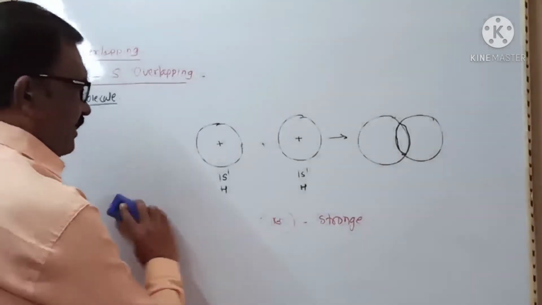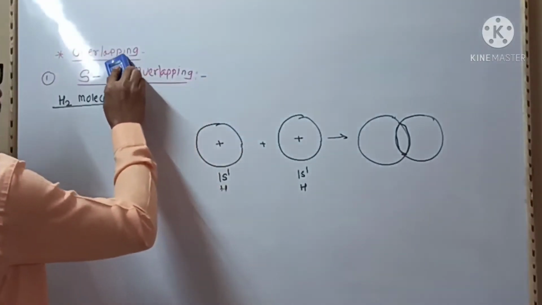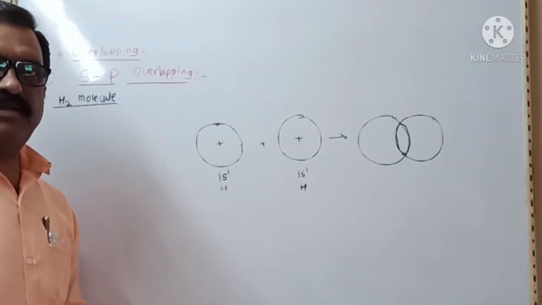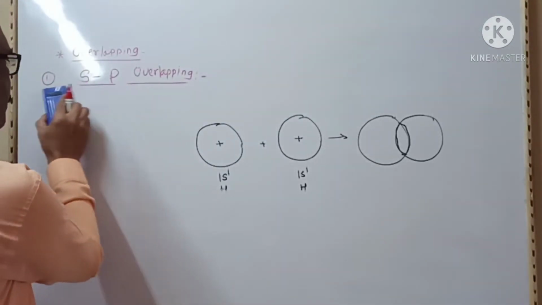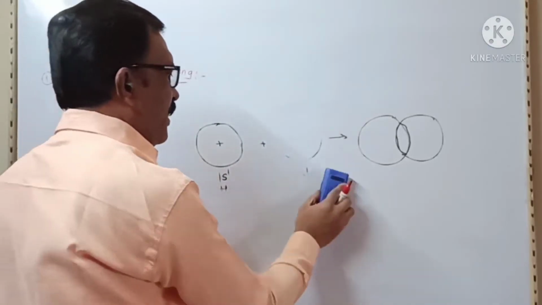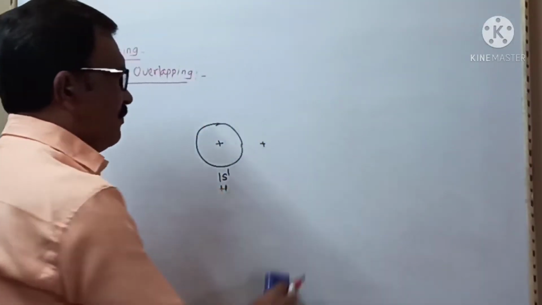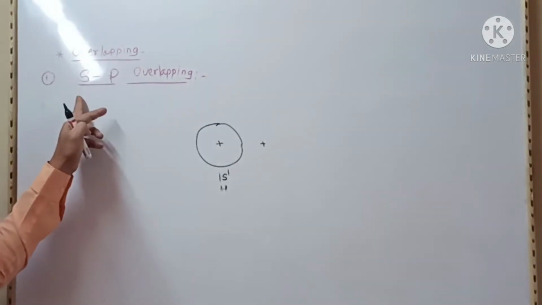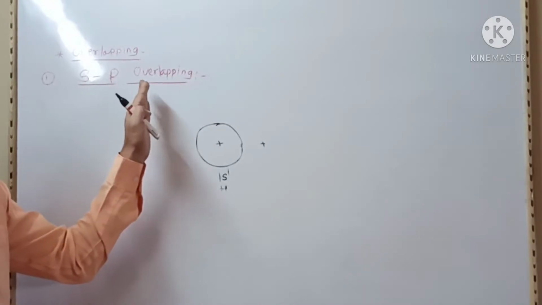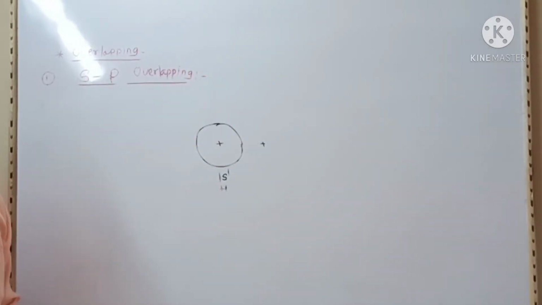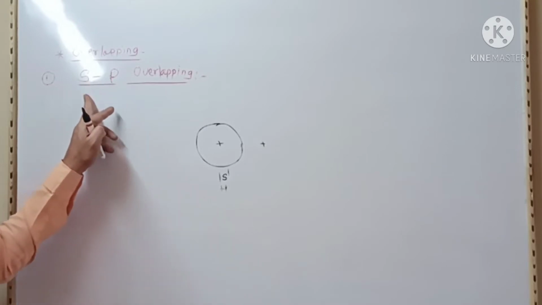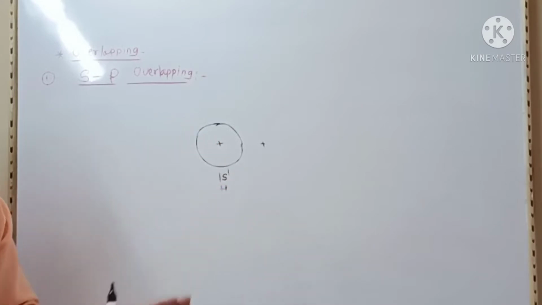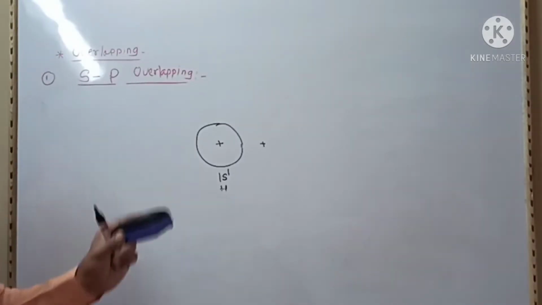The second type is the process in which one s orbital of one atom overlaps with a p orbital of another atom. This type of overlapping is called s-p overlapping.